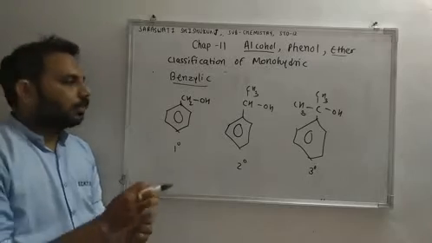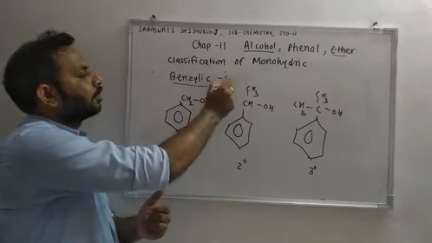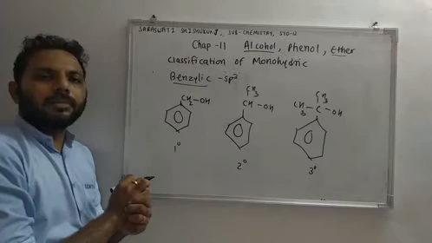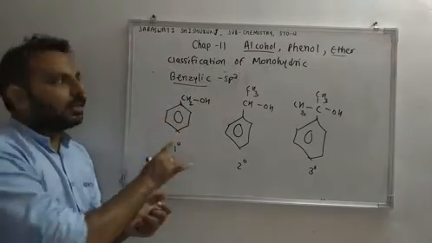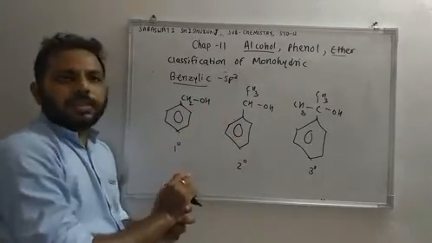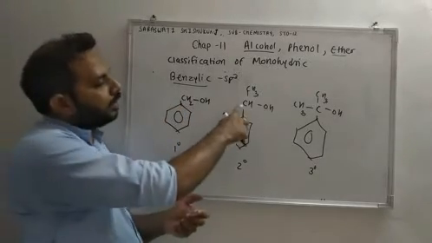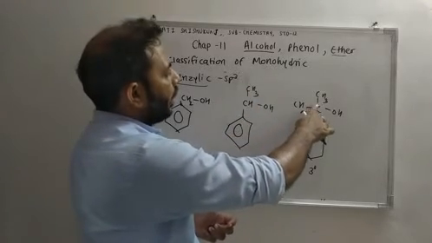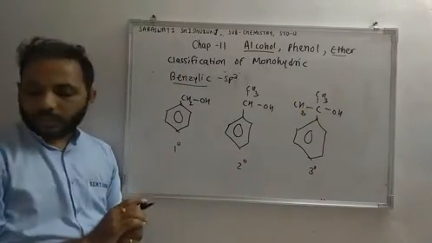So in benzylic alcohol, the carbon which is associated with OH is sp3 hybridized, but this carbon is again associated with a benzene ring. So the carbon which is associated with OH group is also associated with benzene ring, and that is known as benzylic. There are three types: primary, secondary, and tertiary. If this carbon is associated with only one carbon, then that is primary. If this carbon is associated with two carbons, that is secondary. If this carbon is associated with three carbons, then that is tertiary. Okay, so primary, secondary, and tertiary.